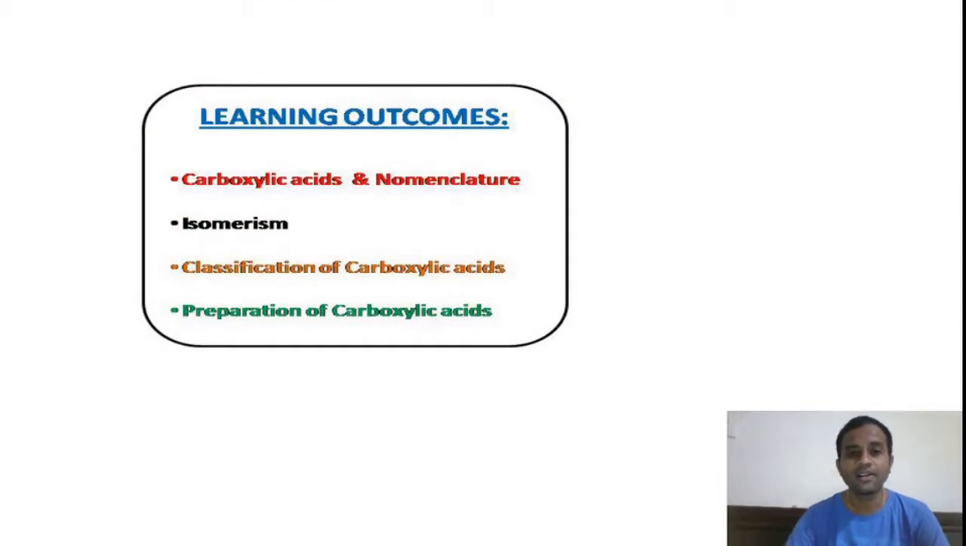Coming to the learning outcomes of today's class, by the end of this session we will get an idea about these concepts: what carboxylic acids are and how to give the nomenclature for them, what type of isomerism is exhibited by carboxylic acids, what the classification of carboxylic acids is, and how to prepare carboxylic acids, that is, the general preparations of carboxylic acids. So these things we are going to cover in our video presentation, right?